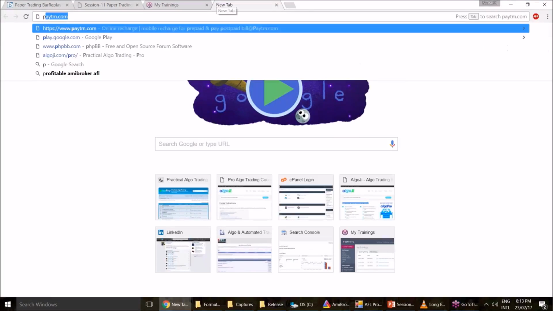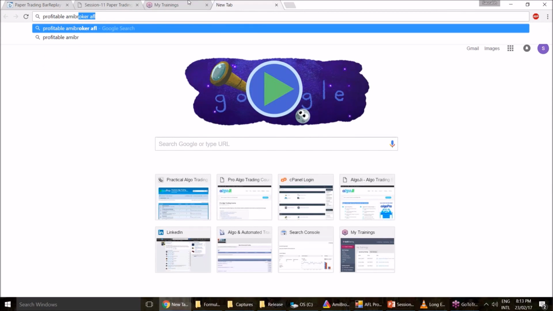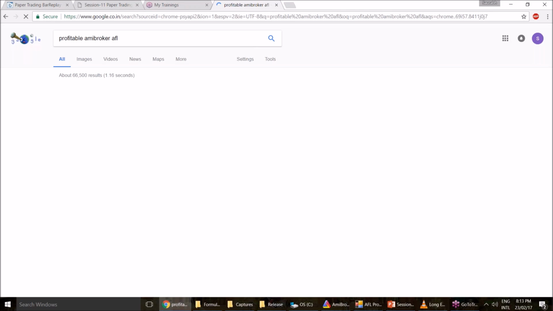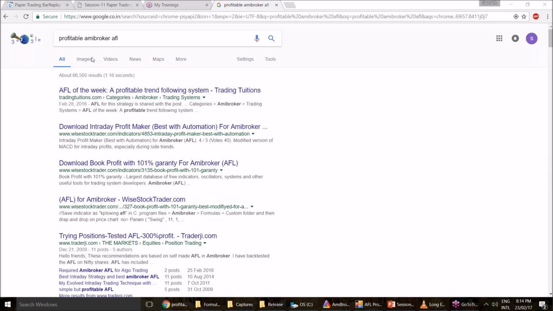For example, if I write on Google "profitable MA broker" here, right? We all know there are a lot of AFLs on the internet, right? But of course, there's no harm in trying what they are doing. So, we can actually see, for example, this one has a very attractive headline, "book profit with 101% guarantee."